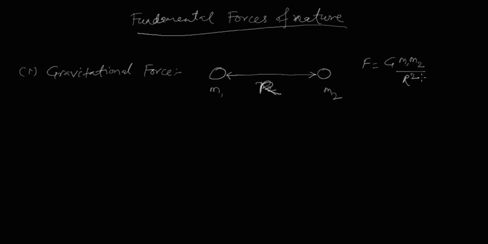in physics, and the force is equal to G, the gravitational constant. We will talk about this later in more detail, but first the formula here is F = G m1 m2 / r². So the force between these two objects is directly proportional to the mass m1 and mass m2, and it is inversely proportional to the square of the distance between these two objects.